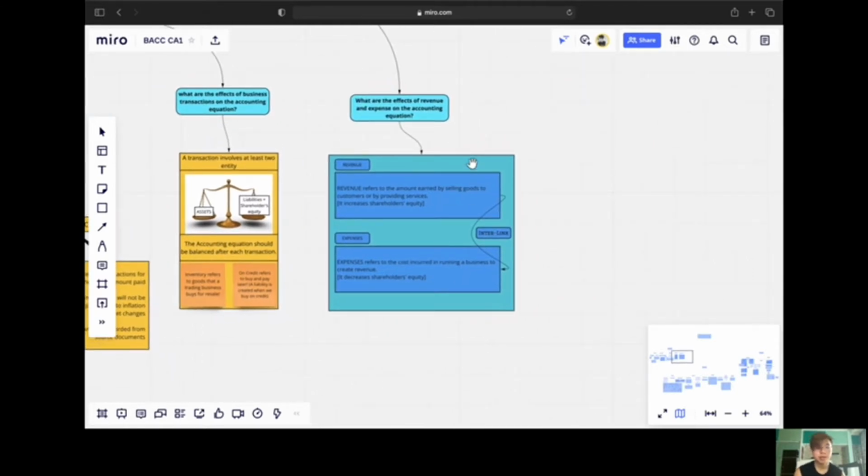Revenue and expenses in accounting are also interlinked, as revenue refers to the amount earned by selling goods to customers or by providing services, hence increasing shareholders' equity, while expenses refer to the costs incurred in running a business to create revenue, hence decreasing shareholders' equity.